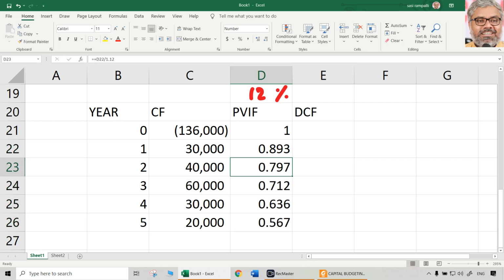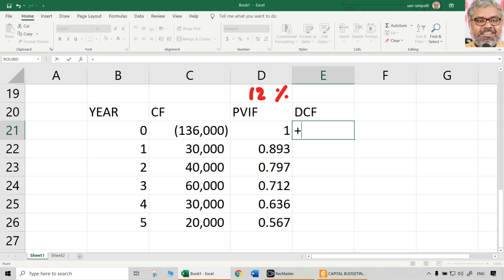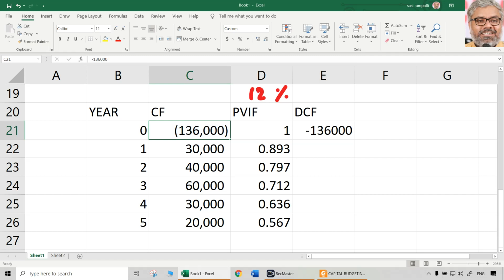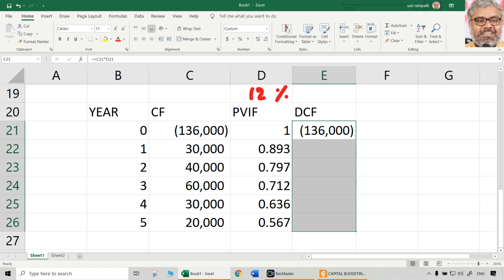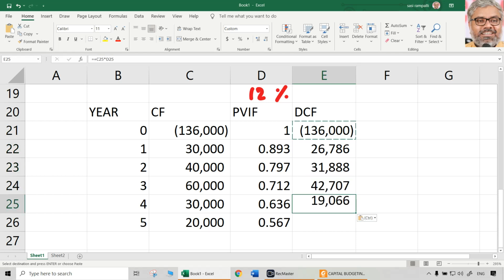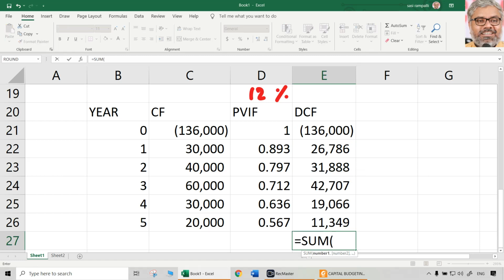So these are the PVIFs at 12%. We cannot use PVIFA because cash flows are not uniform, but we have to just use the NPV technique, multiplying the cash flows with the PVIFs. So the first one will naturally be as it is. Then next, multiply. You have to do all this, right? And then total all of this.